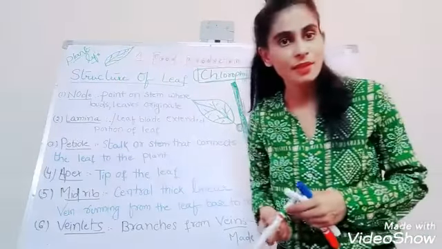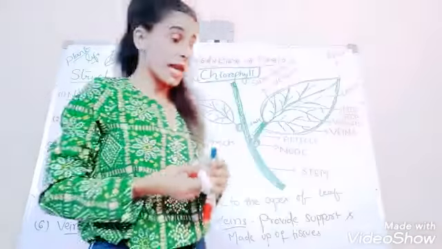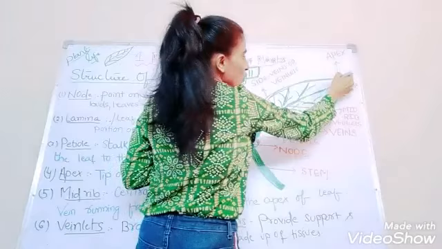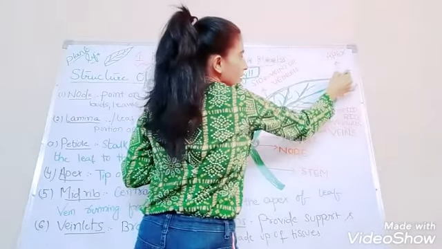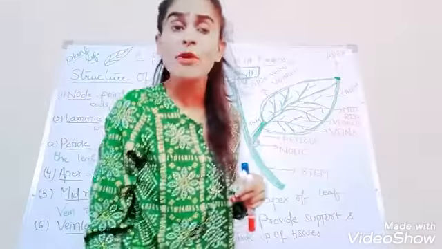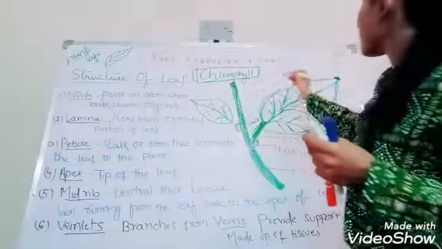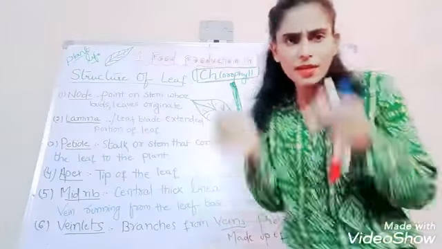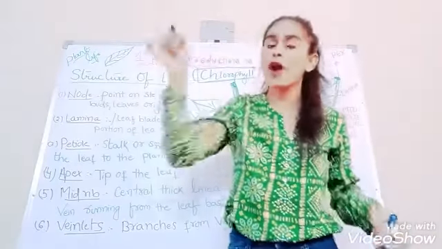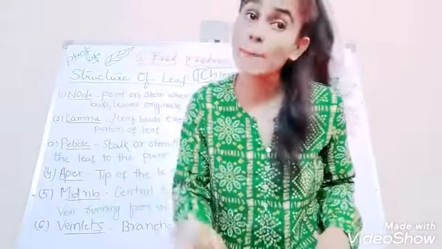Apex. Next structure of the leaf is apex. You can see this one. This is called the apex of the leaf. What is the apex of the leaf? Apex is the tip of the leaf. Yes, the extreme end, the tip of the leaf is called apex.